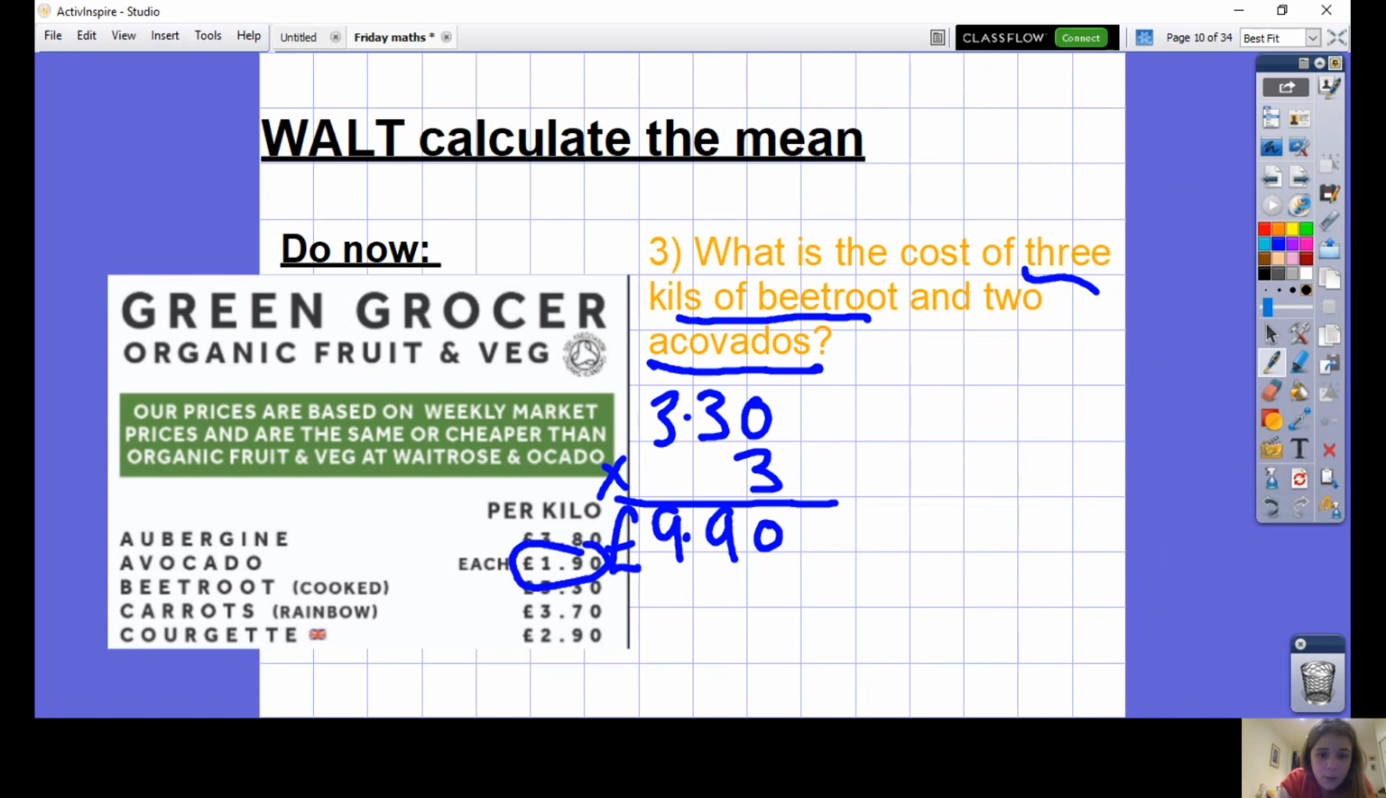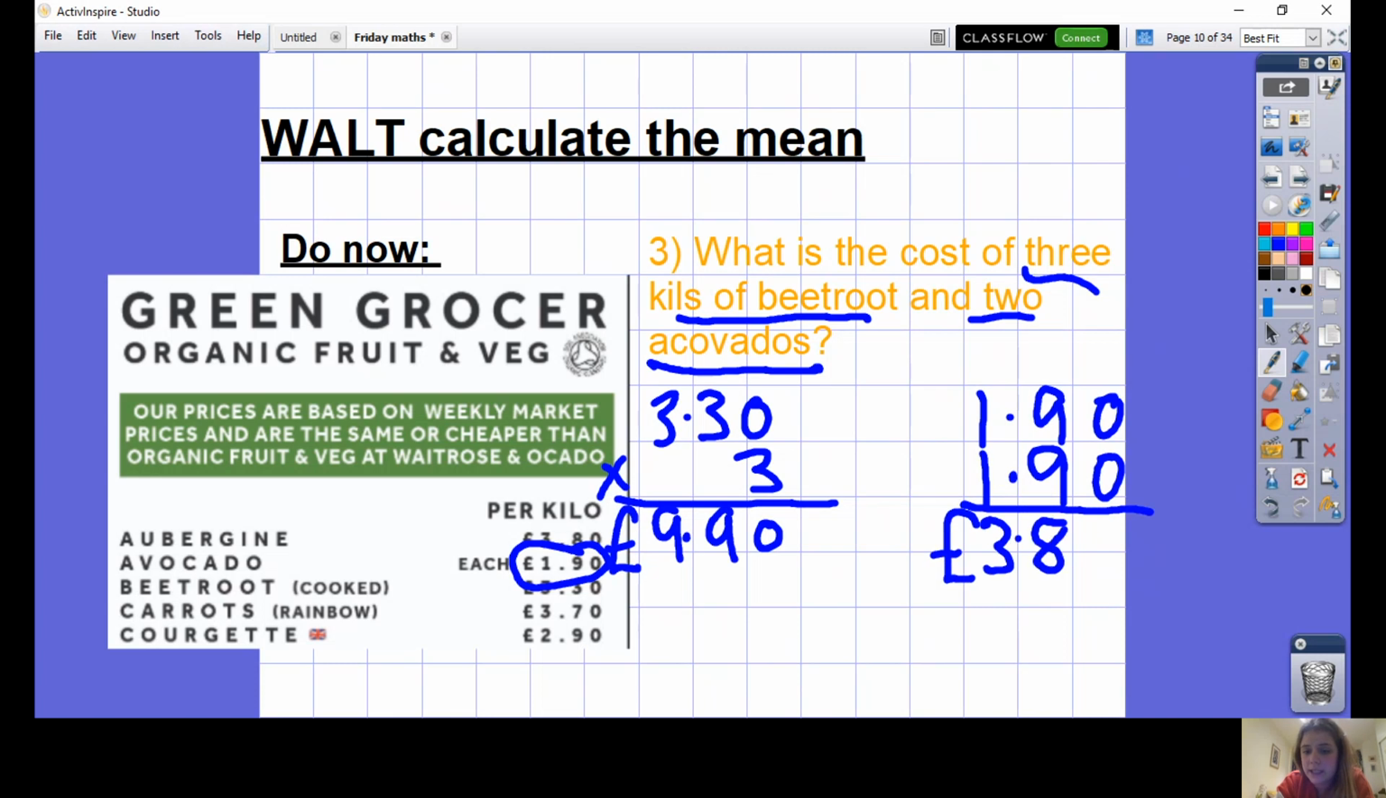avocados. Avocados are £1.90 each, and I want 2 of them. That's £1.90 times 2, or £1.90 add £1.90. Either way, the total will be £3.80. Very expensive avocados at this shop. My final step then is going to be to add those 2 together.